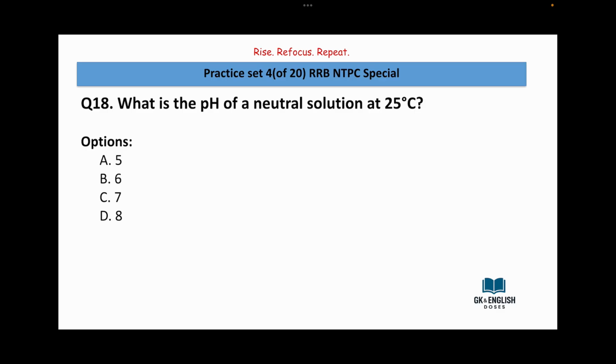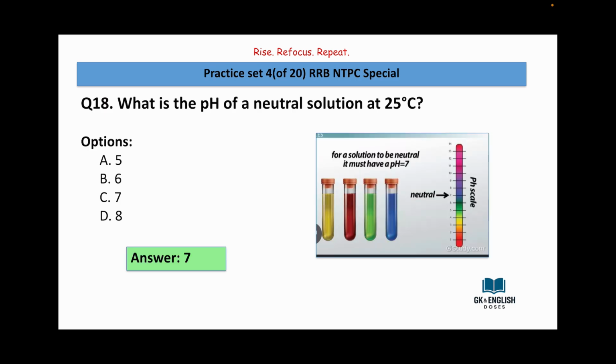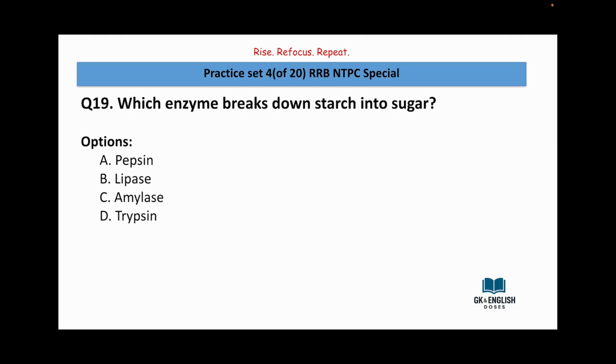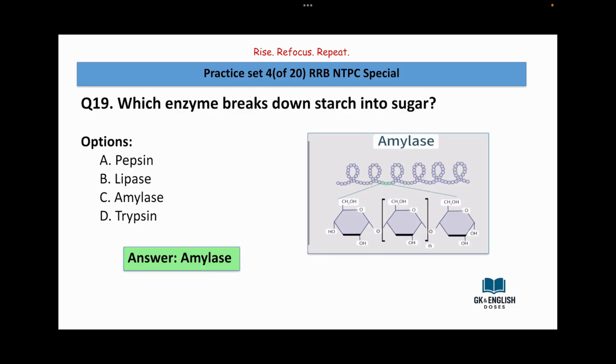What is the pH of a neutral solution at 25 degrees Celsius? Options 5, 6, 7, 8. Answer is 7. Which enzyme breaks down starch into sugar? Pepsin, lipase, amylase, trypsin. Answer is amylase.